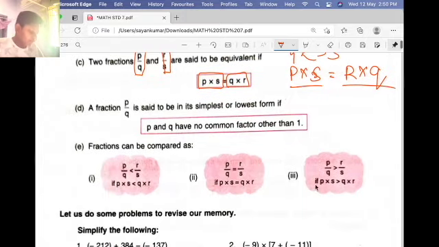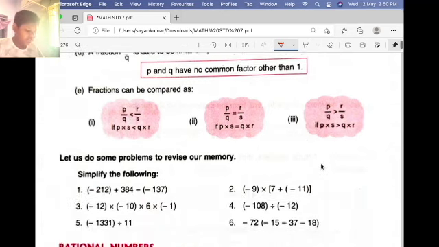Remember, a fraction p by q is said to be in its simplest or lowest form if p and q have no common factor other than 1. This was simple. Fractions can be compared using the smaller than sign, equal sign and greater than sign.